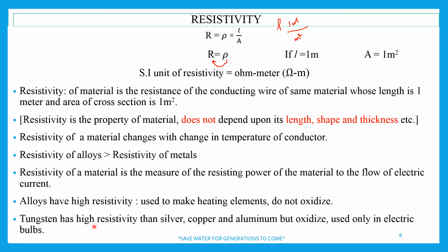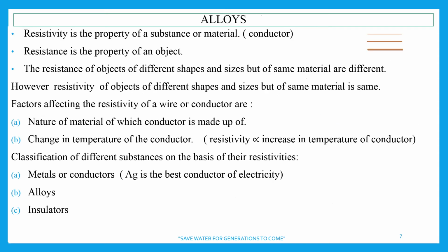Tungsten, all of you know very well, has very high resistivity. Okay, therefore it is used in where? CFL? No, CFL, tungsten is not used. Tungsten is used in electric bulbs because it has very high resistivity. A thin wire. It is in coiled shape. Why is it in coiled shape? When it is coiled shape, its length is very high. So silver, copper, aluminum, okay, tungsten resistivity is higher, and therefore it is used in electric bulbs.